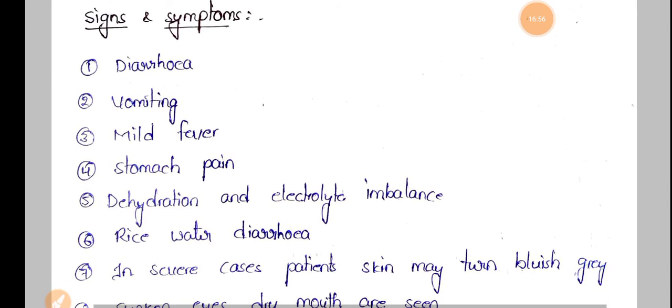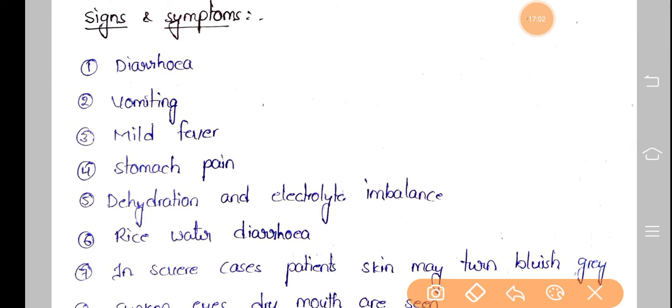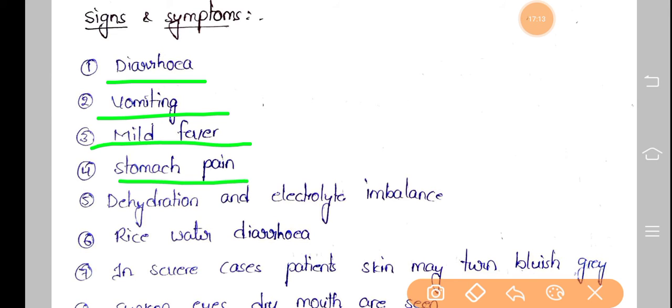Now let's see signs and symptoms. Commonly cholera means nothing but diarrhea. Along with diarrhea, in a few cases vomiting, mild fever, stomach pain, dehydration and electrolyte imbalance are commonly seen.